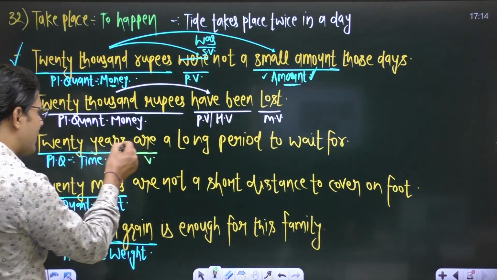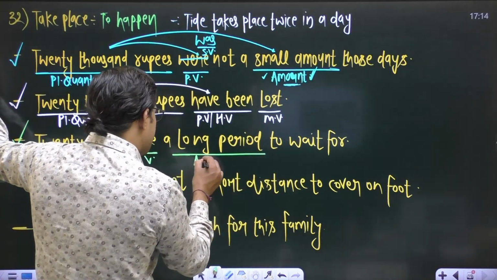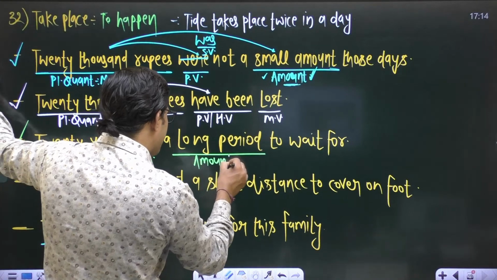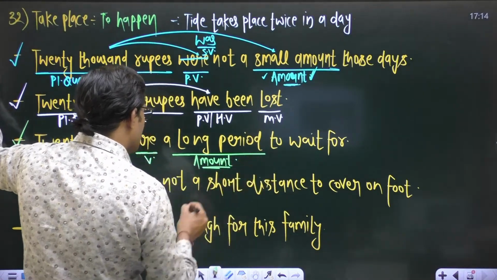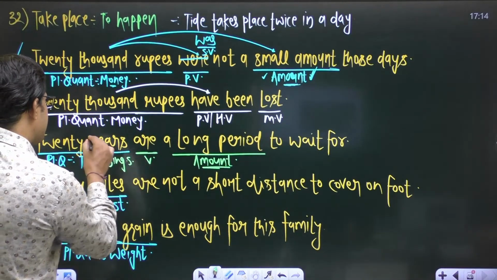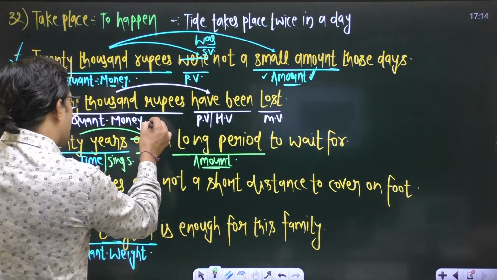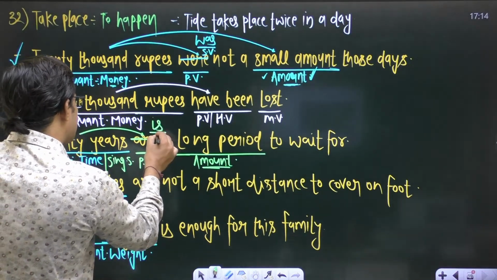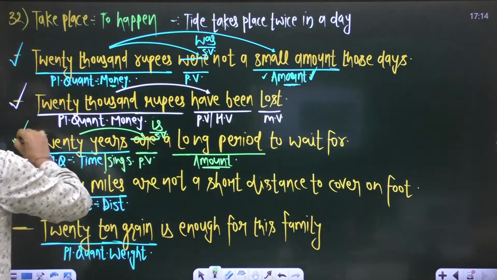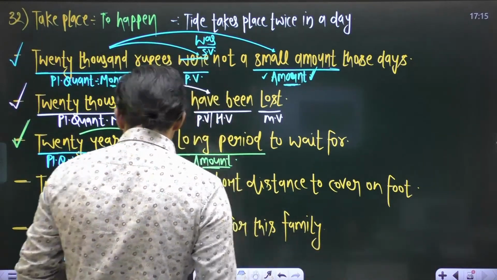So we have made 20 years an amount, a fixed quantity. So in case of amount, this one will be the singular subject, and it demands a singular verb. To make this verb singular, just replace it with is, right? Sentence will be okay. 20 years is a long period to wait for.